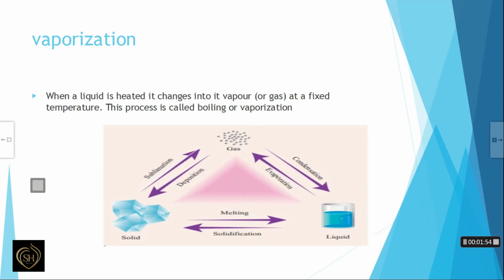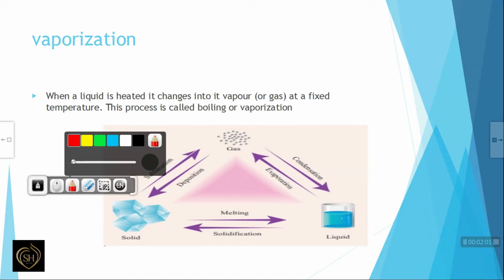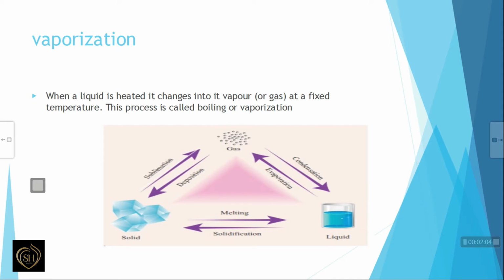Now, the next one is vaporization. When a liquid is heated, it changes into its vapor or gas at a fixed temperature. This process is called boiling or vaporization. So, when a liquid is heated, it changes into vapor or gas at a fixed temperature and that process is known as boiling or vaporization. If water is heated, it changes to steam. That is an example for vaporization.